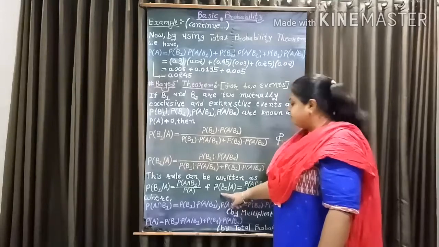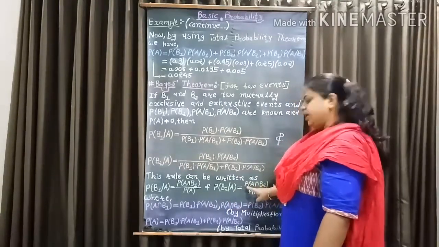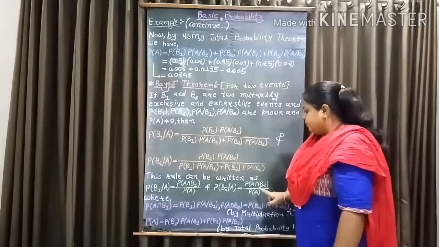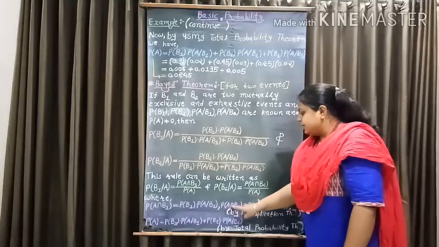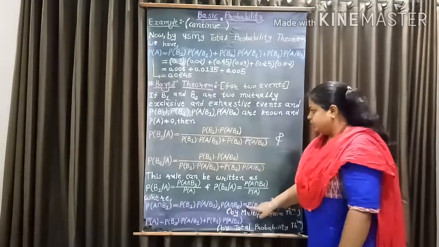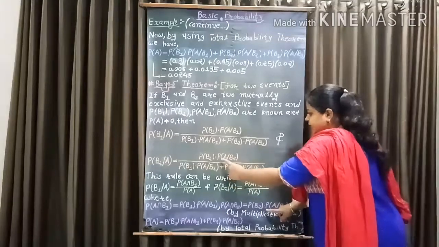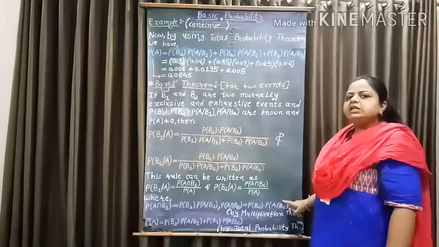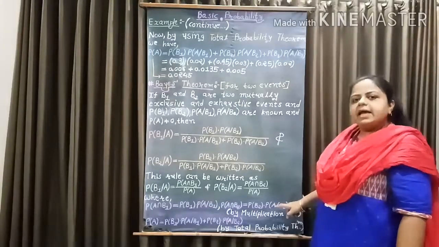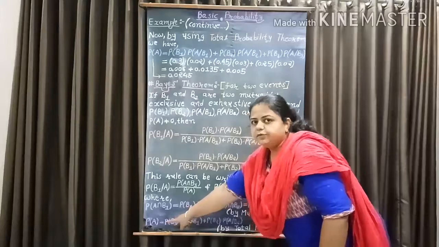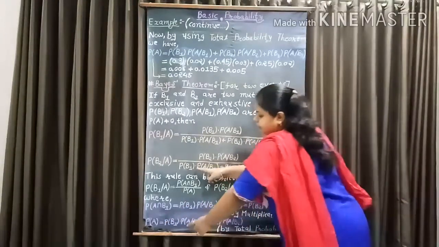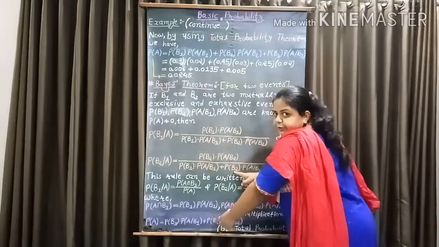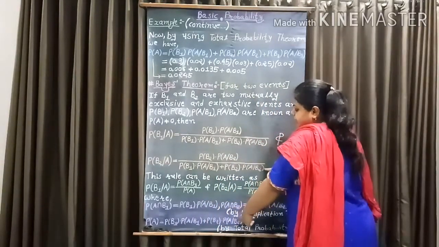And probability of B2 given A equal to probability of A intersection B2, where probability of A intersection B2 equal to probability of B2 into probability of A given B2 by multiplication theorem of probability, and probability of A equal to the same total probability expression.